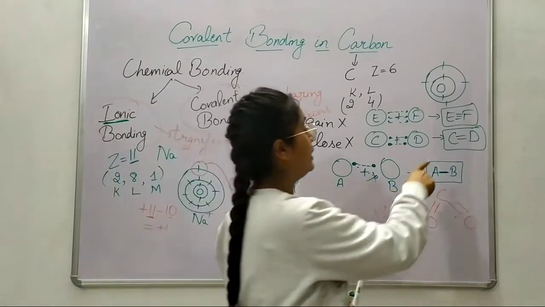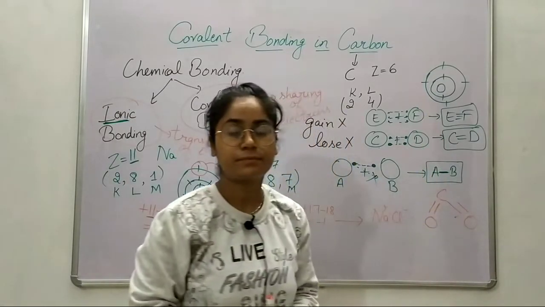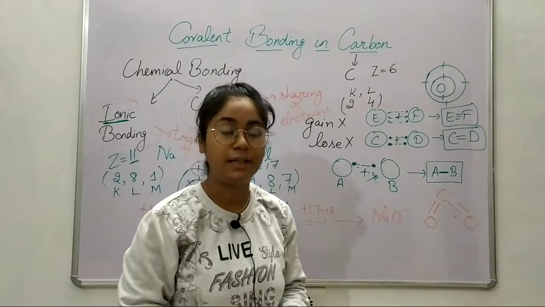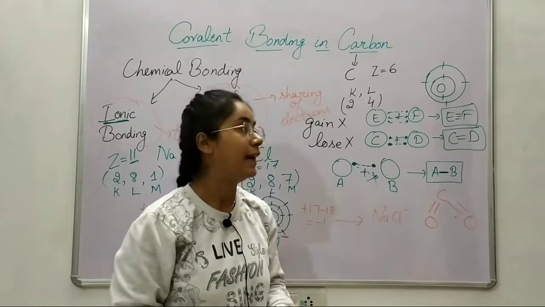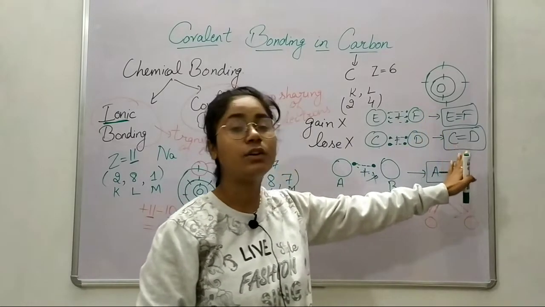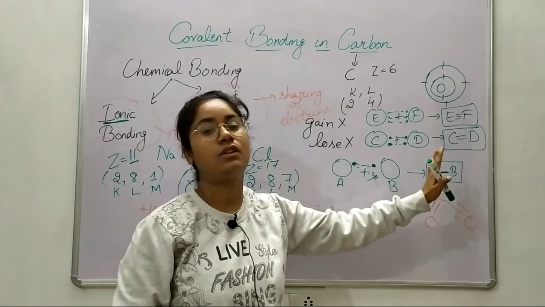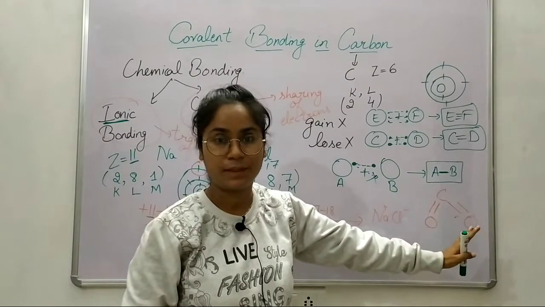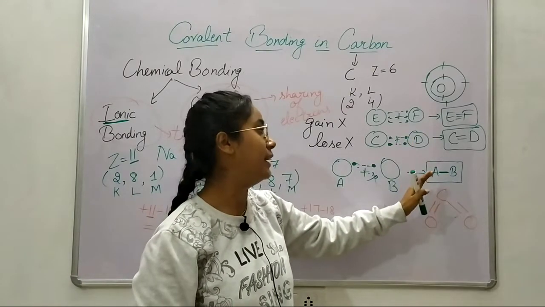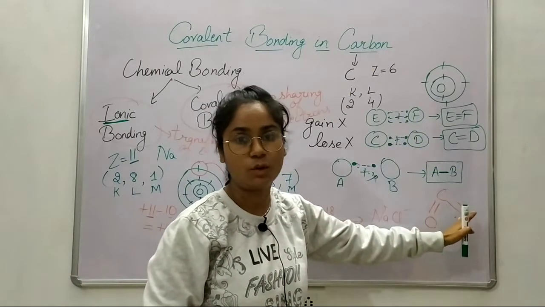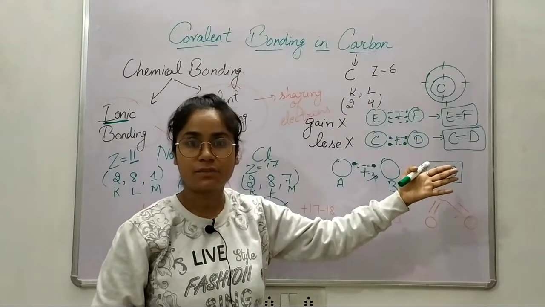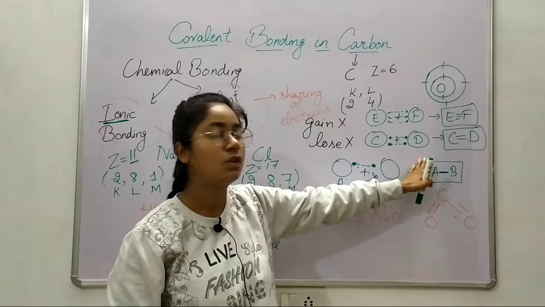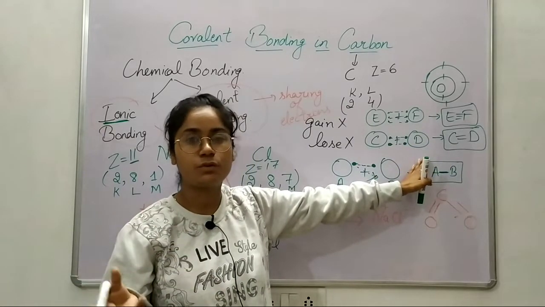But in case of covalent bonding, their melting point and boiling point are very low, and they are poor or non-conductors of electricity. As they are non-conductors or poor conductors, there would be no gain or loss of electrons.